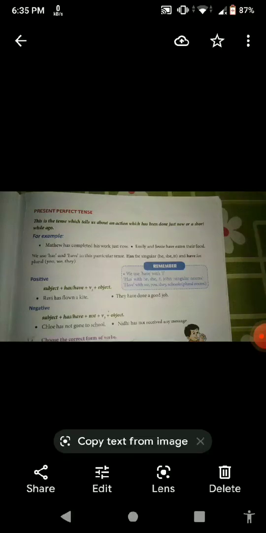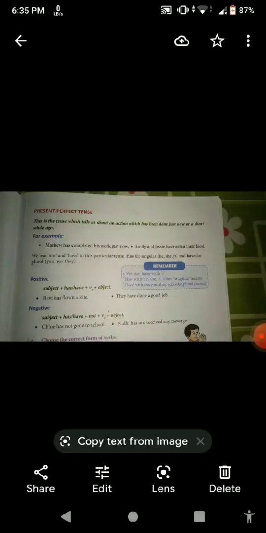Now you can see here, Ravi has flown a kite. So flown is the third form of fly. Fly, flew, flown. So V3 means the third form. So for forming present perfect tense, you will have to learn the third forms. Now see, subject plus have/has plus V3 plus object. Ravi has flown a kite. Ravi is third person singular, so has has been used.